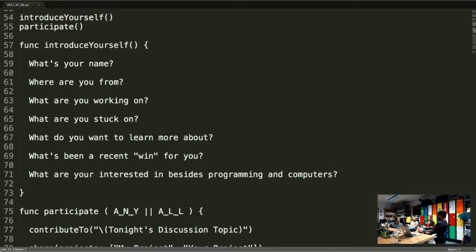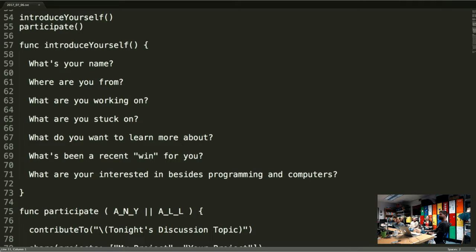Merritt, okay, you go. My name is Merritt. I am originally from Texas, and I'm currently working on an app for my iOS developer class. We're supposed to do an app for the very end of the final project, and I'm trying to do a chore list. I'm stuck on getting my data to save right in the chore list, which is annoying. What do you want to learn more about? The more I learn about Swift, the more I realize I don't know anything about Swift. So, like everybody else, I need to learn more about Swift.